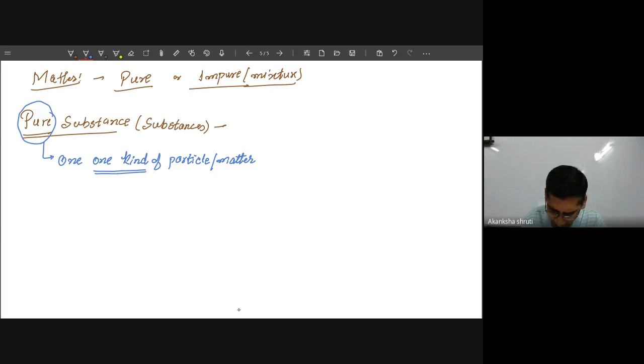Only one kind of particle or matter means what? It has a specific behavior. It has a specific identity. It simply means that. So what do we mean by a pure substance? Pure substances are those substances or matter which contain only one kind of particle and have only one kind of behavior or identity.